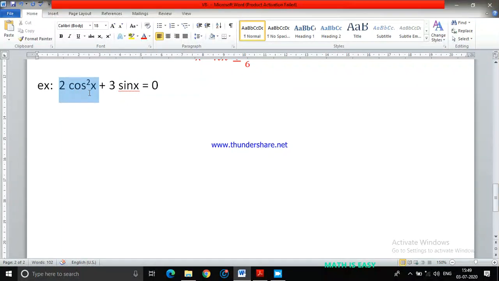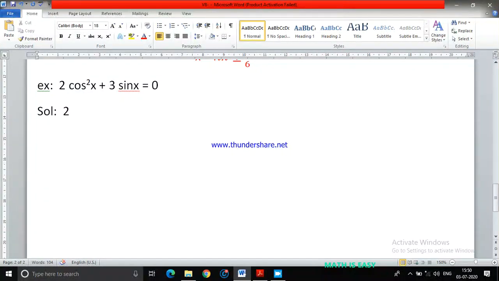Now here the first term is in terms of cos and the second term is in terms of sin x. Now if you remember any quadratic equation, it has to be entirely in terms of x or entirely in terms of y. It cannot be both. A quadratic equation always has to be in terms of one variable. But here I have two trigonometric functions, one is cos, one is sin. So what you have to do is convert one of them into the other, cos in terms of sin or sin in terms of cos, whichever is easier.